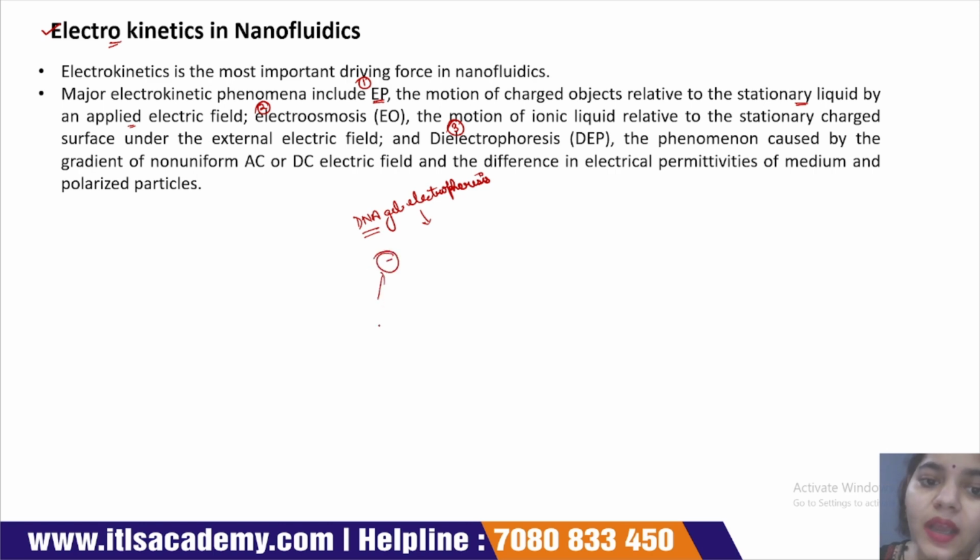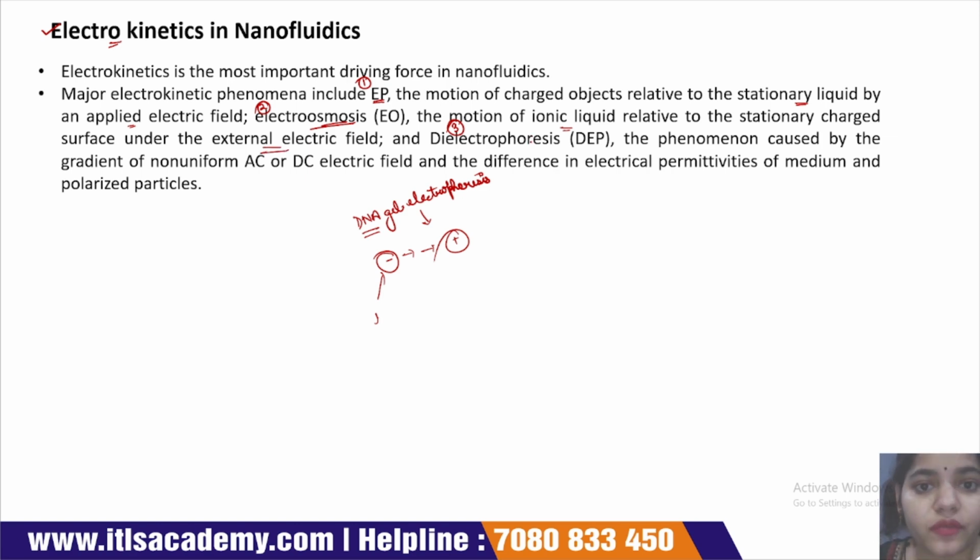Whenever we apply the electric field, this negatively charged DNA will move towards the positive electrode. Next is electroosmosis. What is the electroosmosis phenomenon? It is the motion of ionic fluid relative to a stationary charged surface under an external electric field.